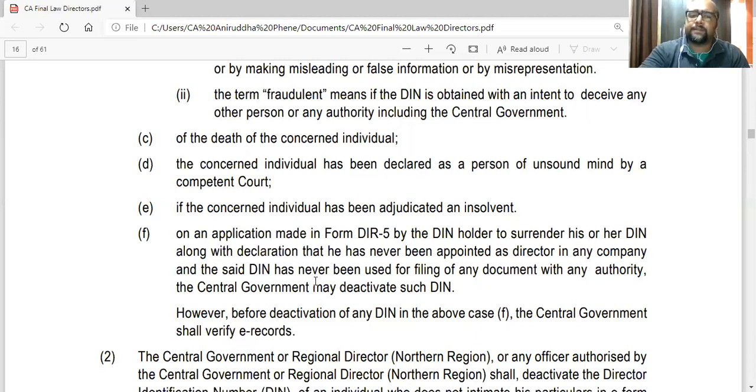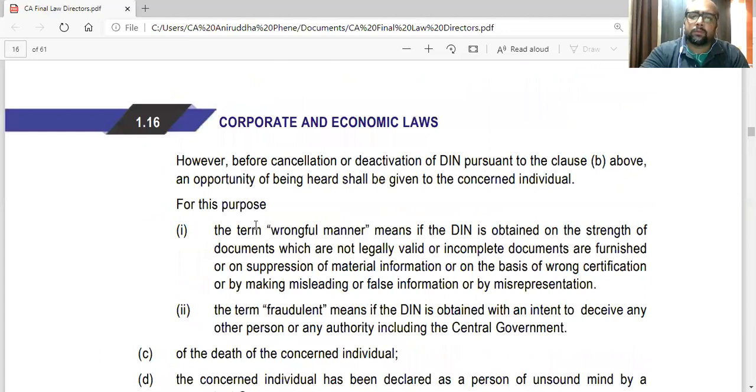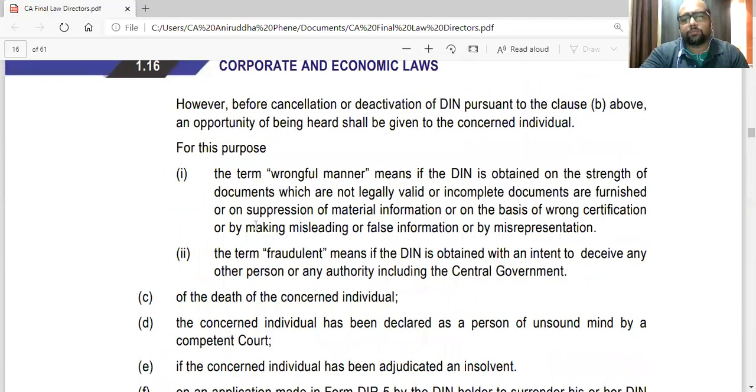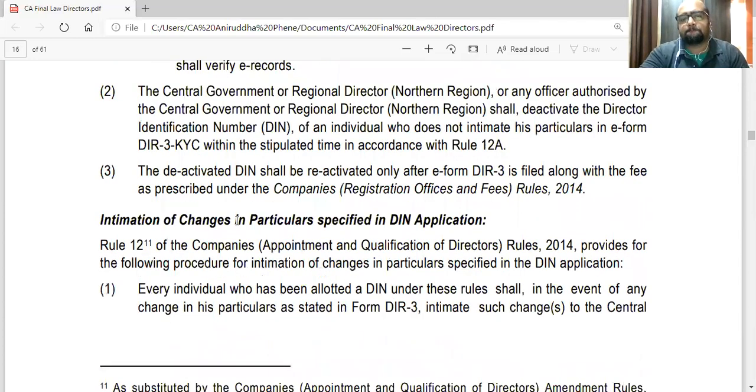But in some of the cases, not all the cases, he can reactivate also. Okay. For example, in the F case, you can later come and reactivate. There is a form for that, DR3.